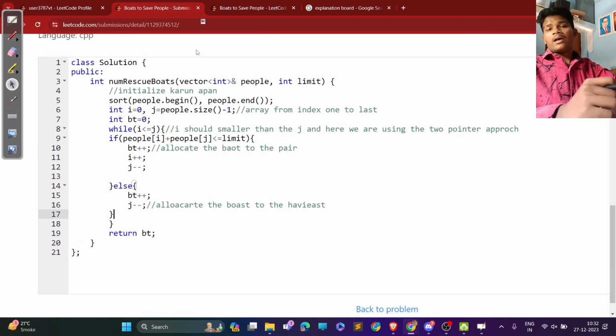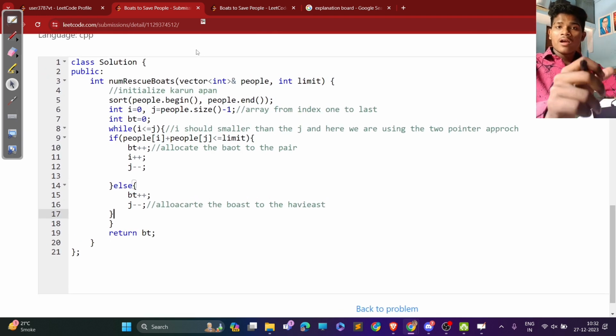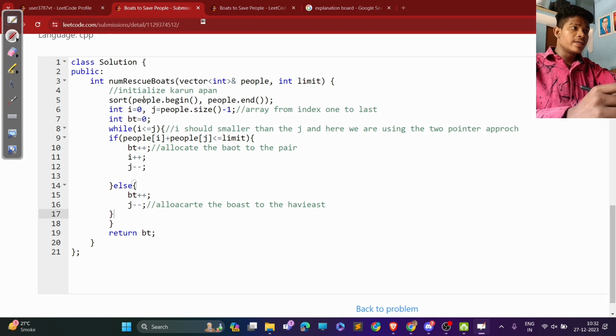The most important thing: if we have to find the heavyweight people and the low weight people, then we have to sort them. So we should first sort the elements of the array. Then we initialize, and as I said, we will be using the two pointer approach.